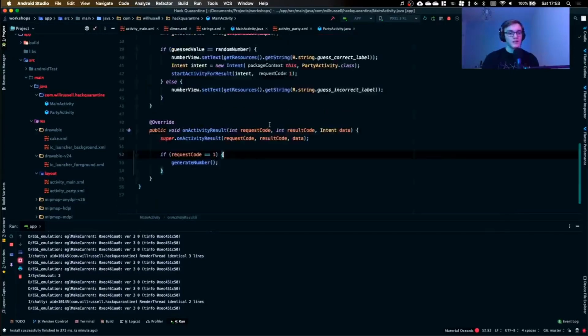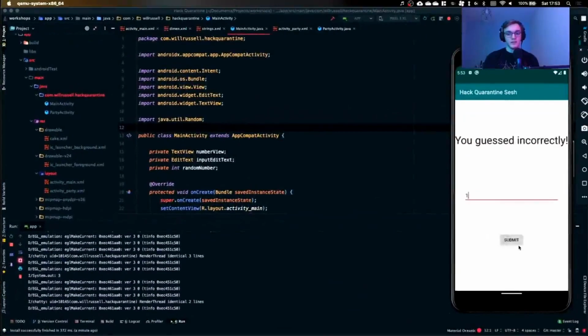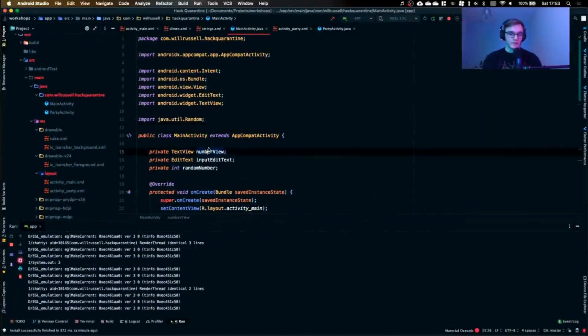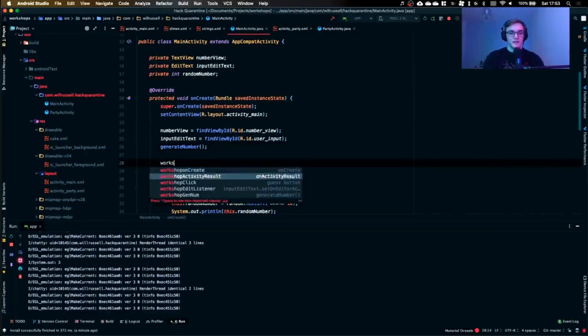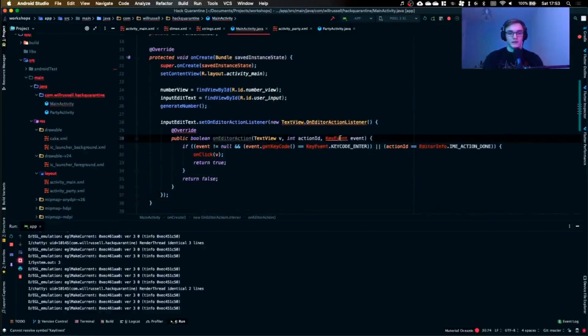Okay, so the last thing I want to show you is, as you saw with guessing, I have to press the submit button. It'd be really nice if I could just press the little tick on my keyboard like you can with some apps. So inside of our onCreate, we're going to create a listener. And this is going to be called an edit listener, an input and edit text listener. I'm going to go around and import all the classes. This is a method that doesn't exist because we renamed it.